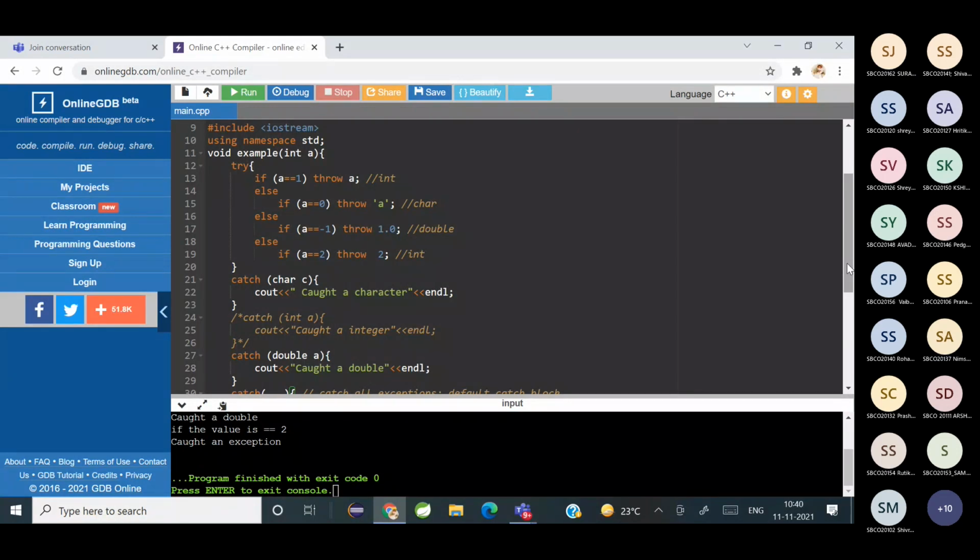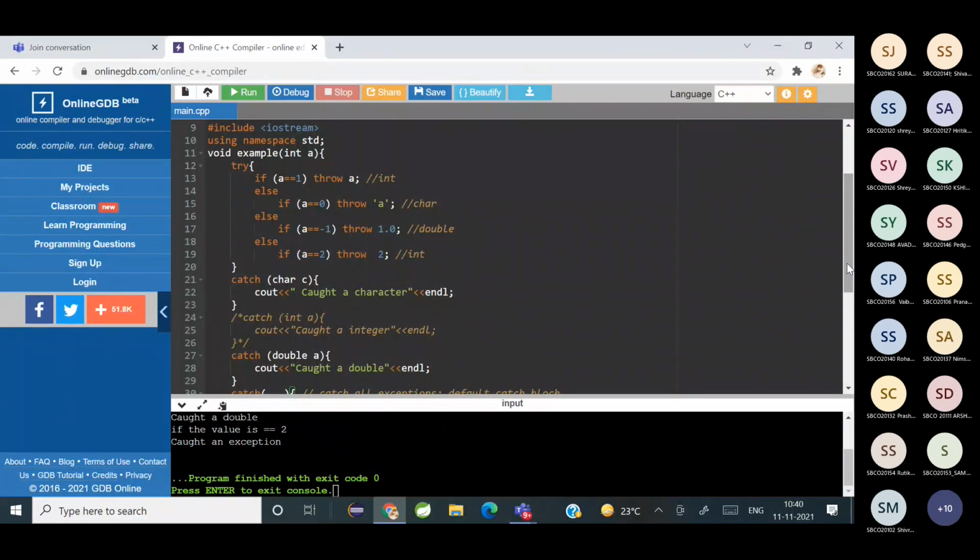And then the next is how to rethrow an exception. As I told you, you can write throw in 3 forms: either throw, or throw with the exception inside brackets, or the exception without enclosing it inside the bracket.